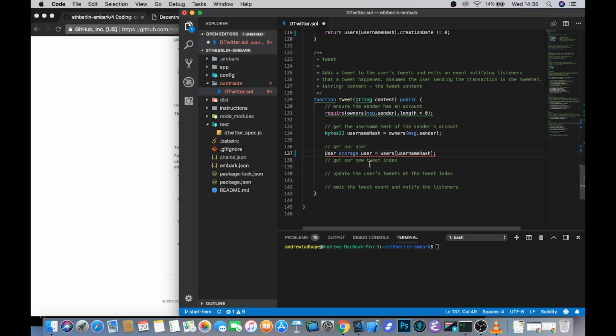So this is something else that's obviously very different between JavaScript and Solidity, is these two keywords, storage and memory. When you write something to storage in a smart contract, it costs gas because you're updating the state of that contract. Whereas if you keep something in memory, it means that it's only kept locally for the execution of that function and then forgotten about.